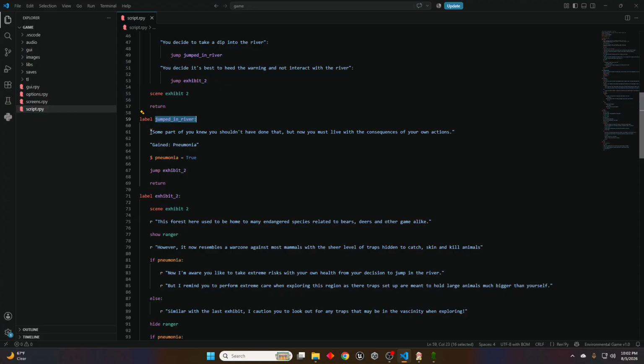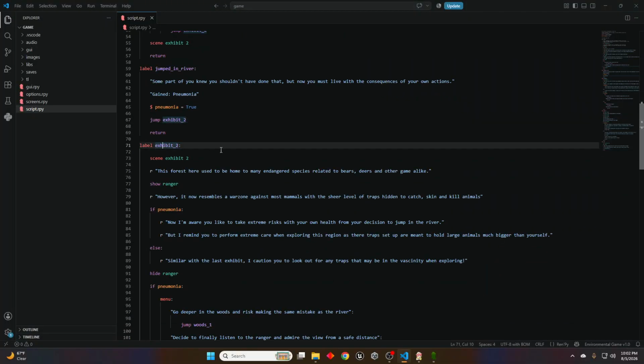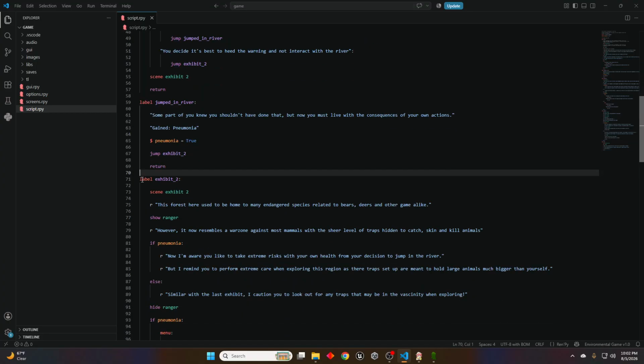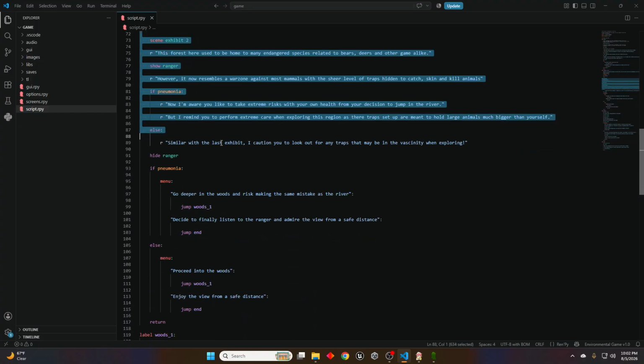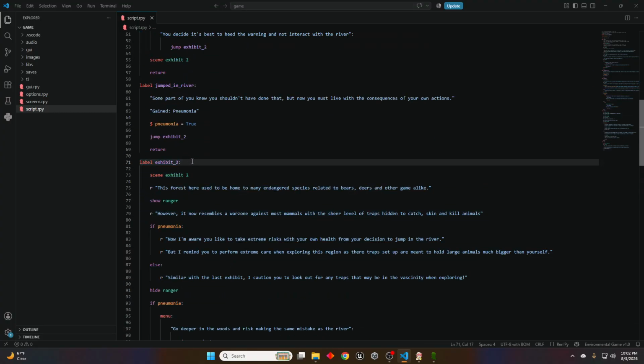And then after I have done these 2 lines of dialogue, I now jump to Exhibit 2. All right. And now we've left all of this in the past. And now we're on to the Exhibit 2 label. And it's very similar structure, except in this one, we have things in the store that are happening that are dependent on if we have pneumonia or not.